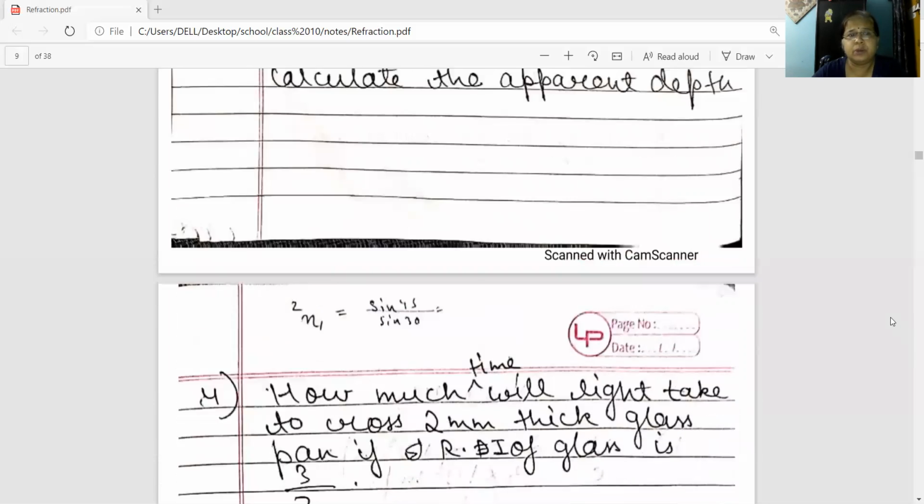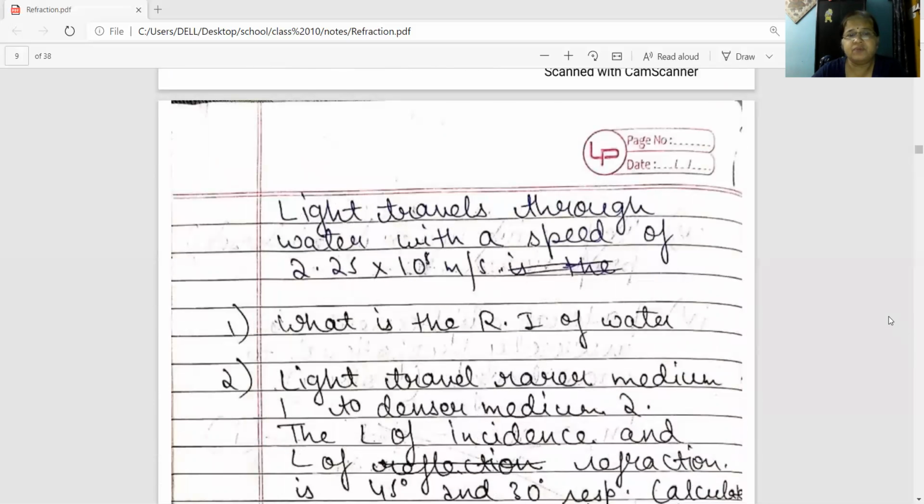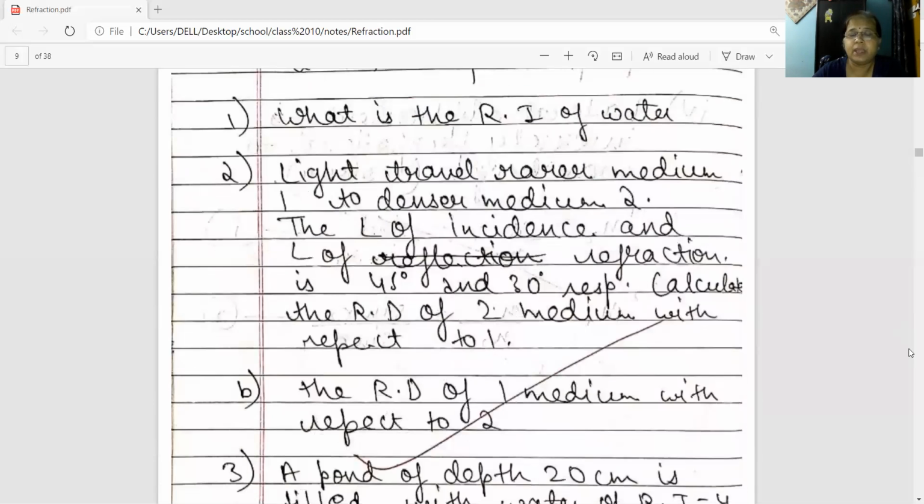The first one was, what is the refractive index of water given that the speed of light in water is 2.25 into 10 to the power 8 meter per second. So refractive index, we know, is equal to c by v. c is 3 into 10 to the power 8 meter per second and v is 2.25 into 10 to the power 8 meter per second.